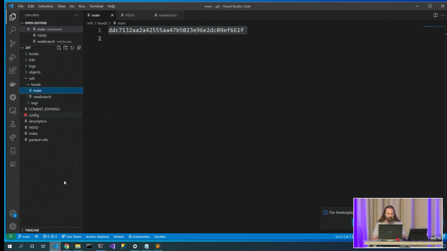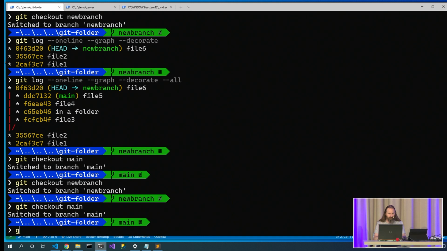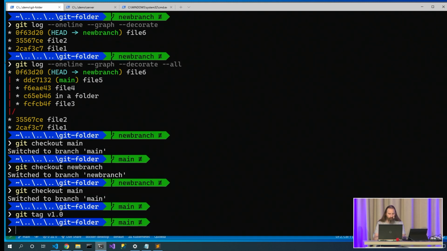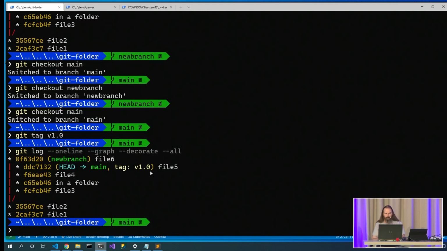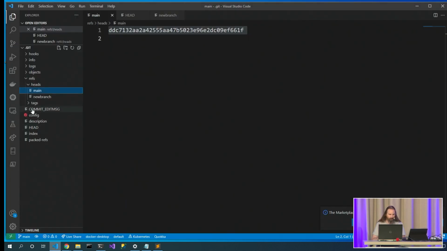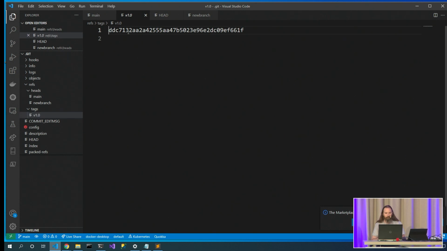What about tags? Okay, so let's say git tag v1.0, and let's go look at that content. We've got this new tag, it's v1.0, and that is here in the tags folder. We've got this v1.0 that happens to point to this commit as well.